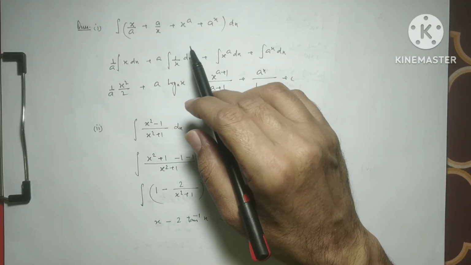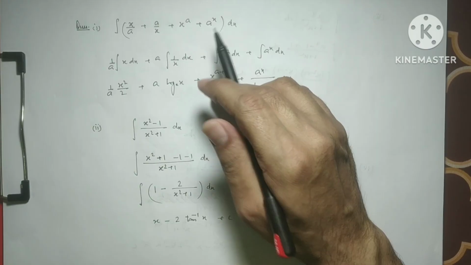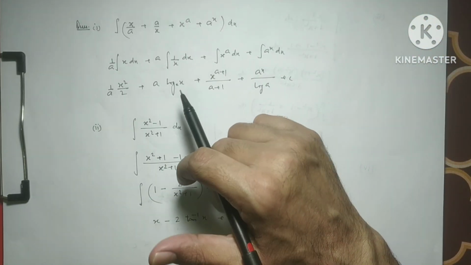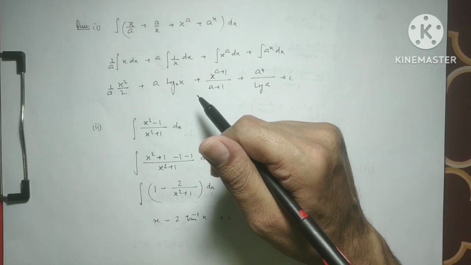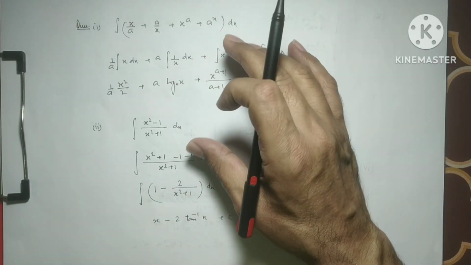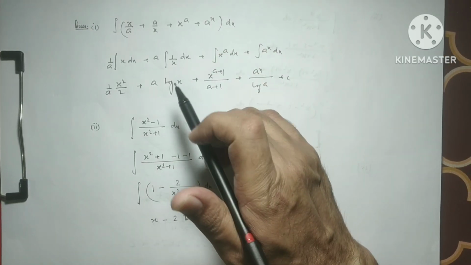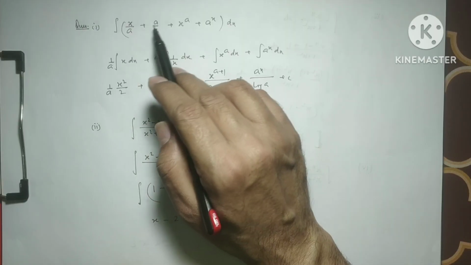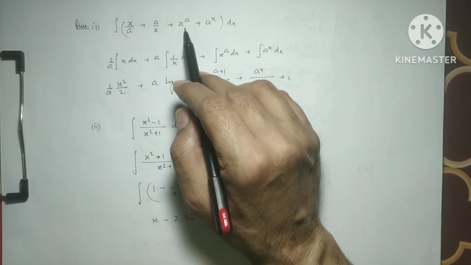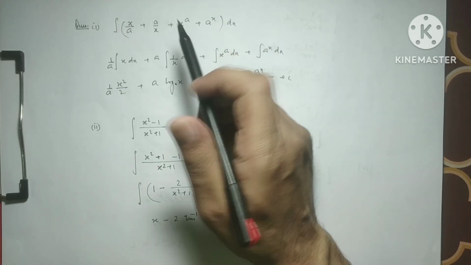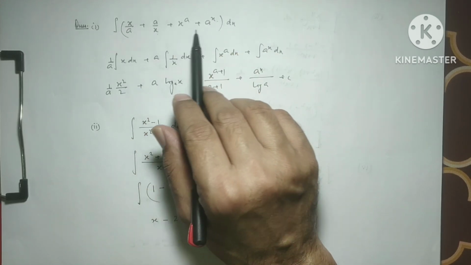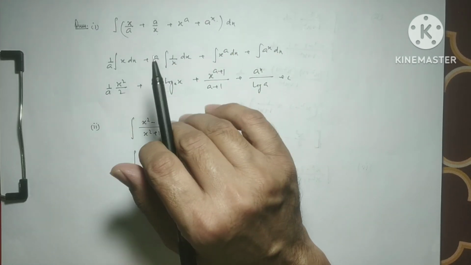Now we will take a few examples on these formulae, the introduction of integration. These are very easy, basic questions. So if we have x to the power a plus a to the power x plus x to the power a plus a to the power x, according to the last theorem, we will distribute integration on all these functions.